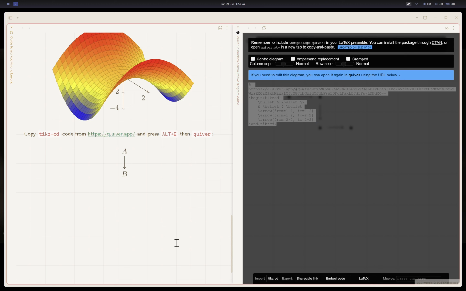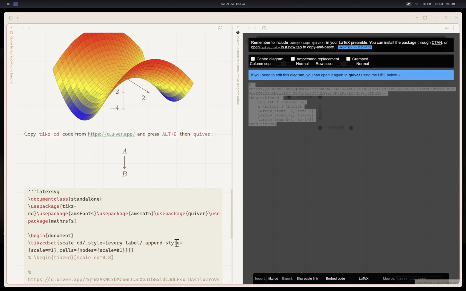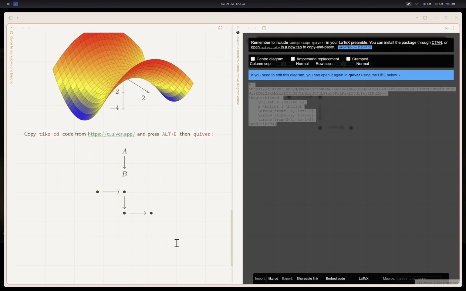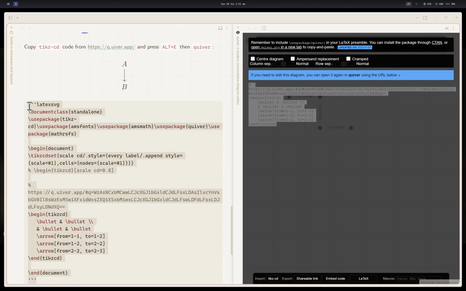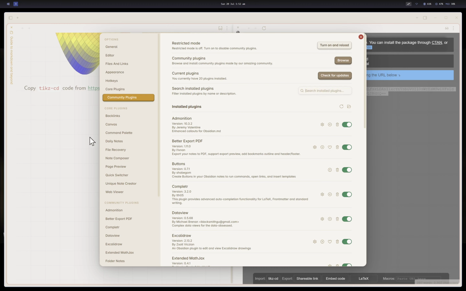Copy the code. Press Alt E on my template vault. You will get a quiver template. You click enter once. It will render. It will render very quickly. It will render, I think, completely offline. I thought it was not offline, this plugin that I'm using.